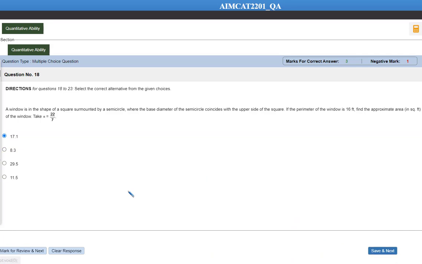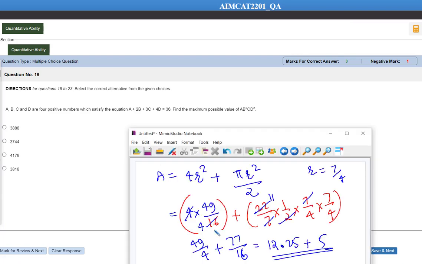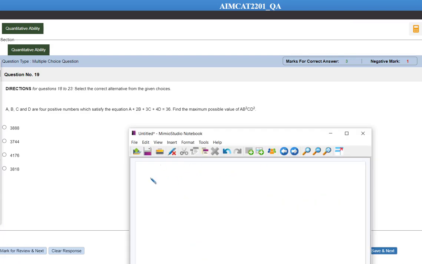Okay, after that, question number 19. Question number 19. A, B, C, D are 4 positive numbers which satisfy the condition A plus 2B plus 3C plus 4D is equal to 36, the maximum possible value. This is a very common type of question. Let's do this. Okay, so to find this, what we need to do is A divided by power of A is equal to 2B divided by power of B is equal to 3C divided by power of C is equal to 4D divided by power of D.